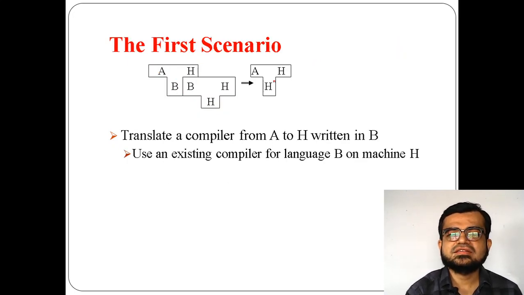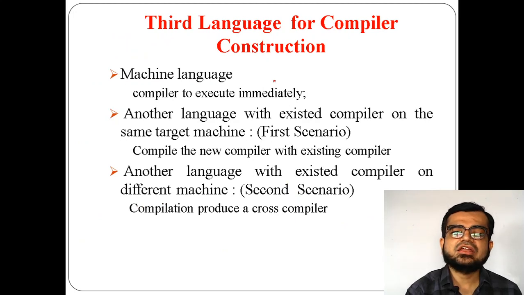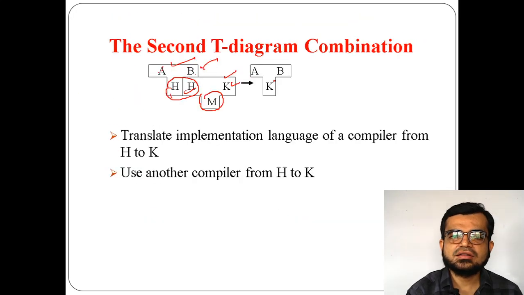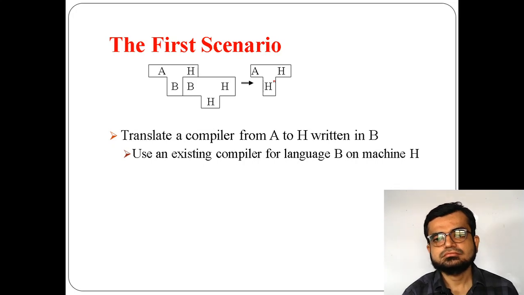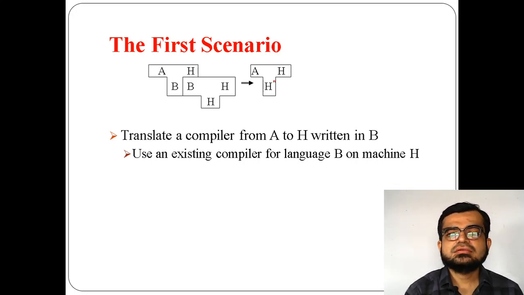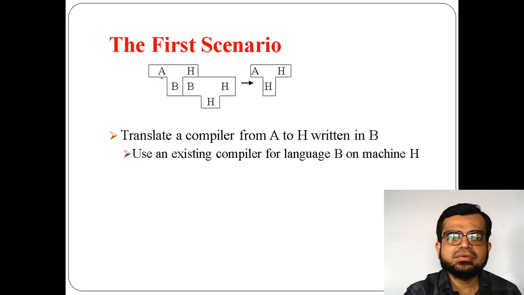Now the first scenario which I said: another language with an existing compiler on the same target machine. Here I am taking A, H and B. What do you mean by that?